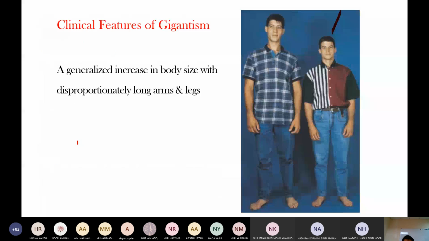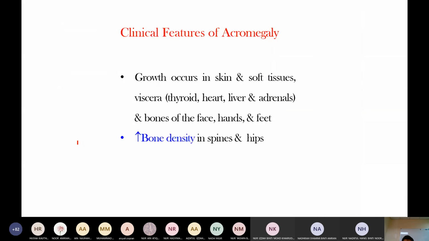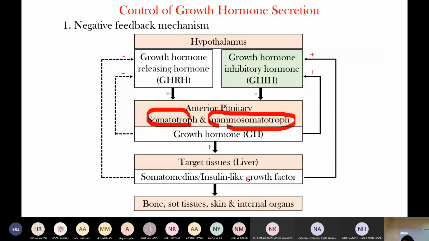So why acromegaly? Growth hormone acts on the liver to produce somatomedin, insulin-like growth factor, which acts on the bone, soft tissue, skin, and internal organs.